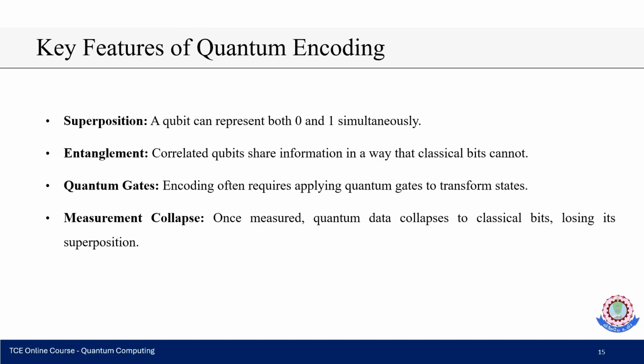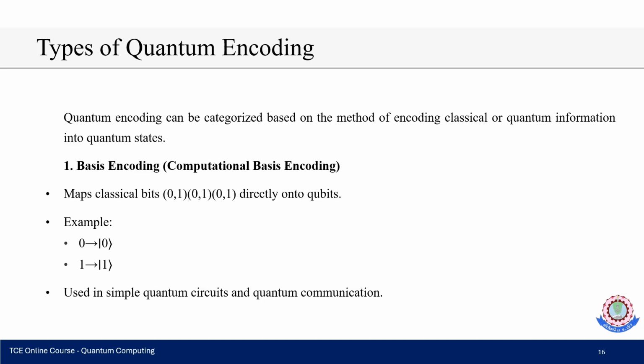The key features of quantum encoding are superposition, entanglement, quantum gates and measurement collapse. In superposition, both zero and one are considered simultaneously. In entanglement, correlated qubits share information, and quantum gates are often required for encoding. Finally, on measurement the state collapses to classical bits.